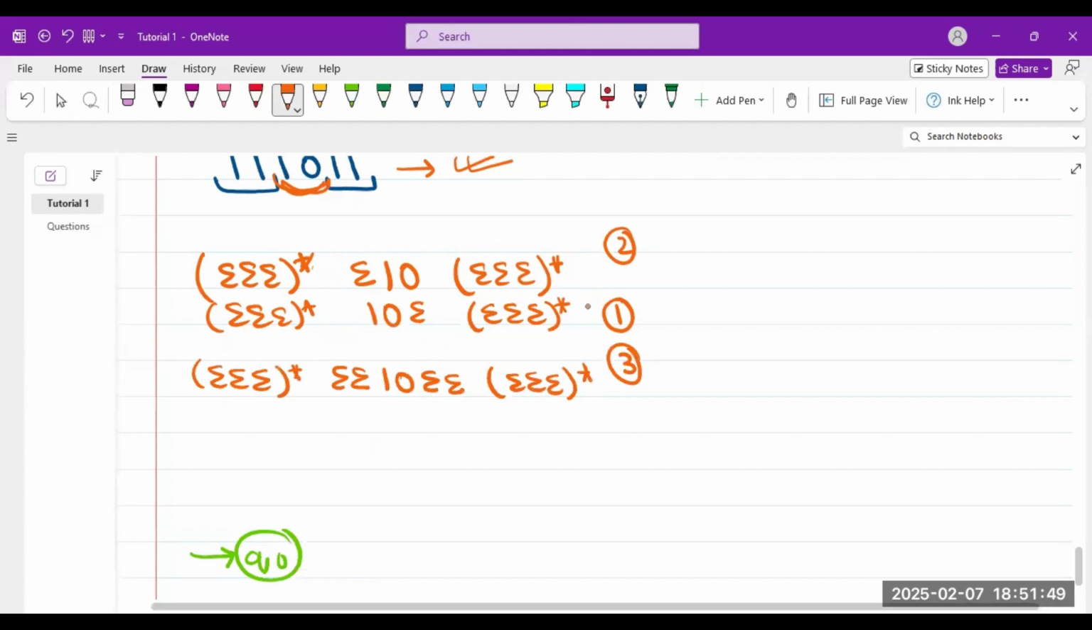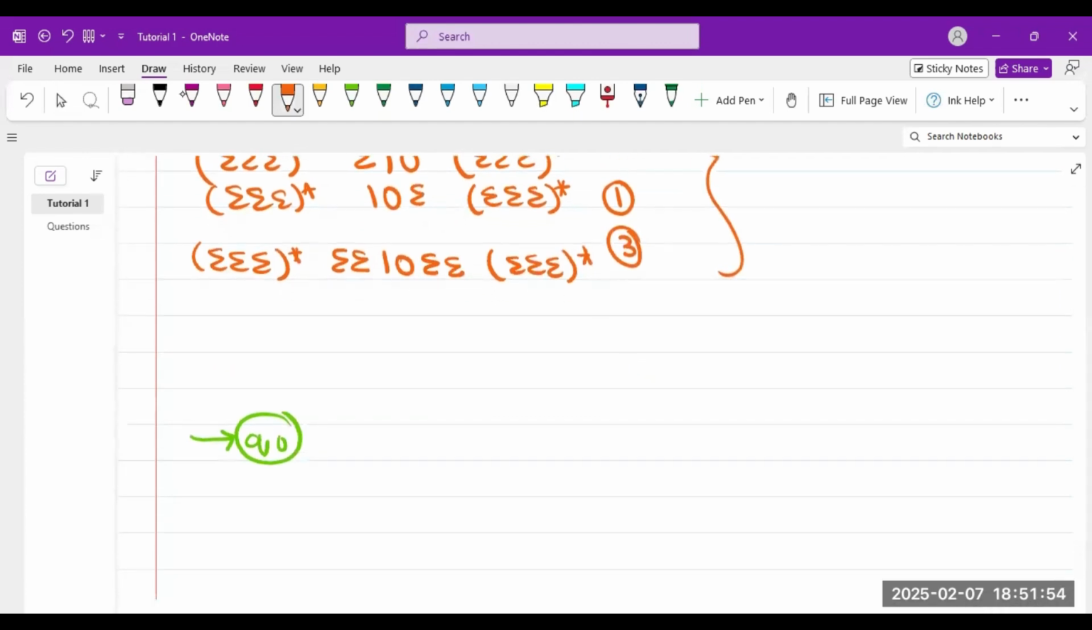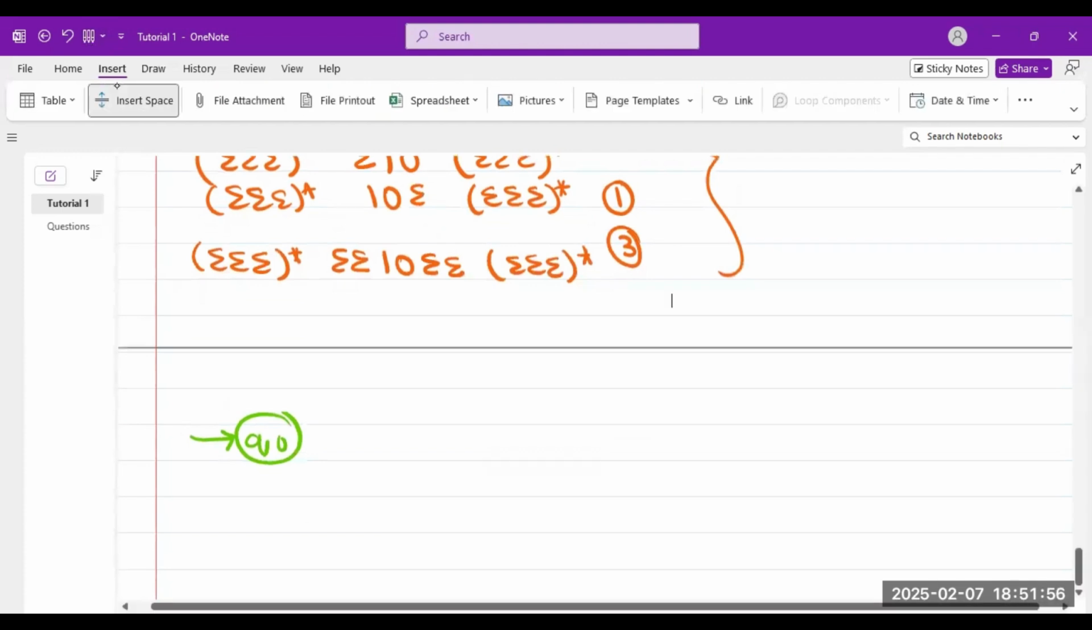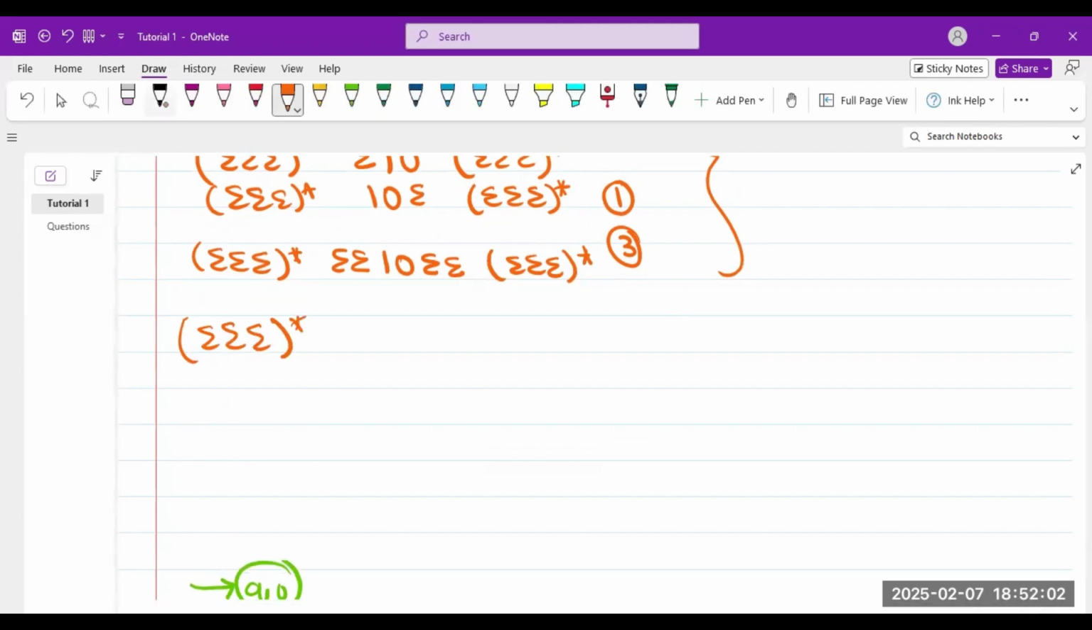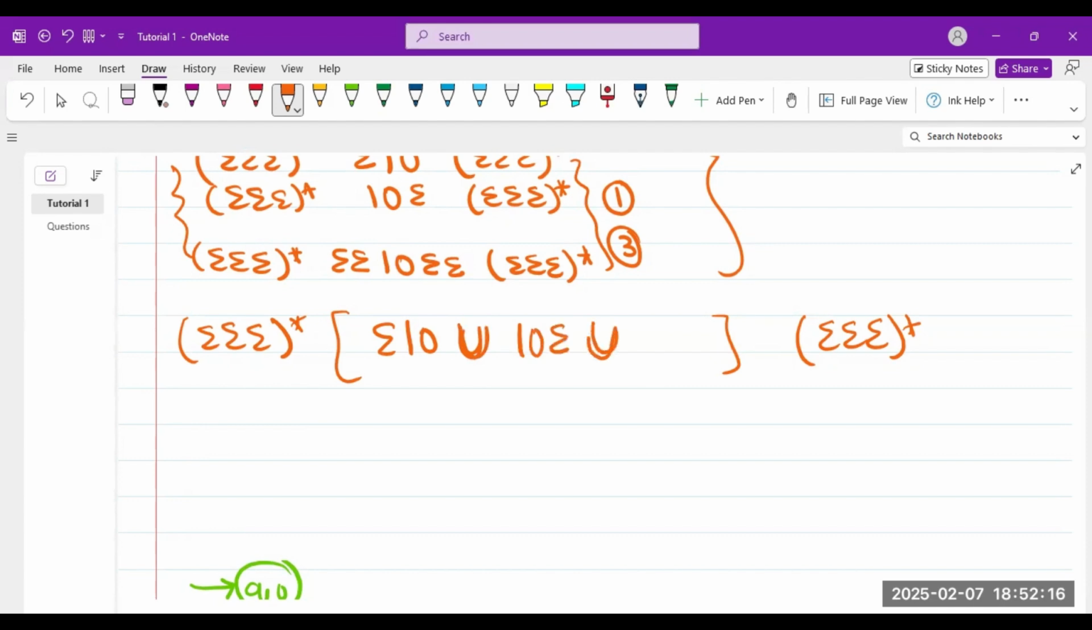So if I put this all together, this regular expression is basically sigma, sigma, sigma star. This is common, you can see. And this is common, you can see. So I can say this entire thing is in the middle. These two sides are common. And I can say either this or this or this.